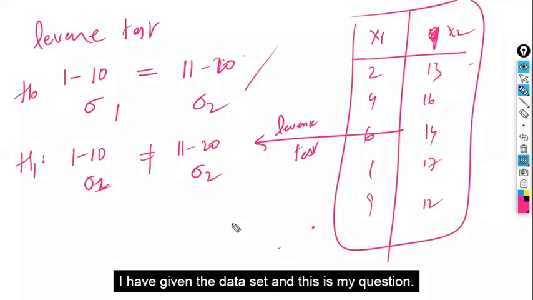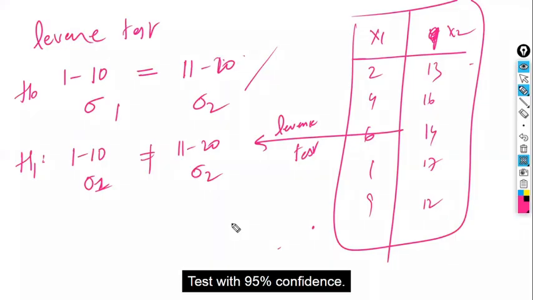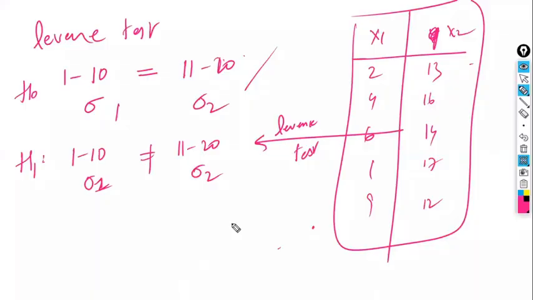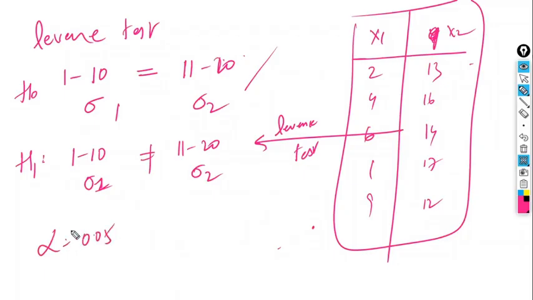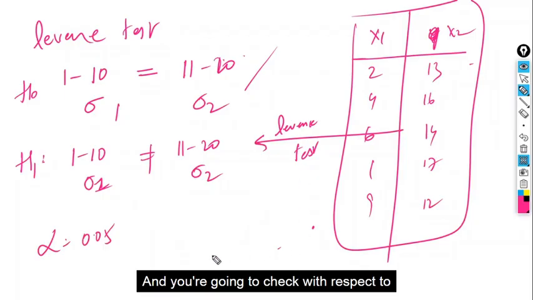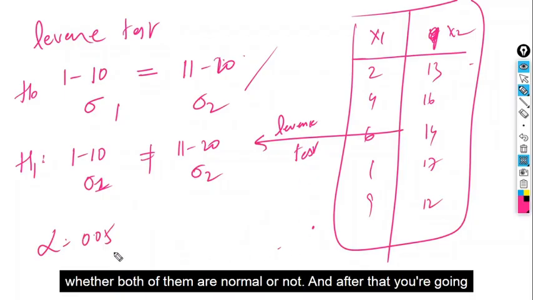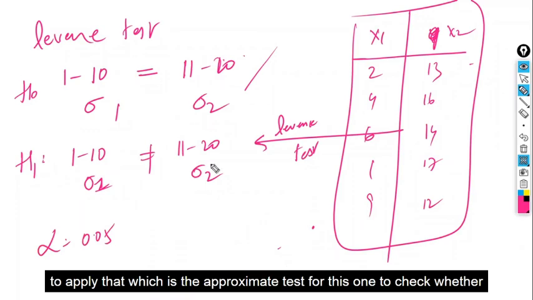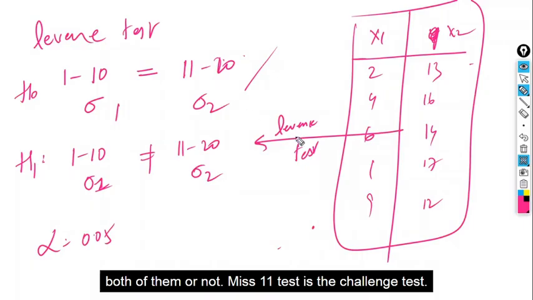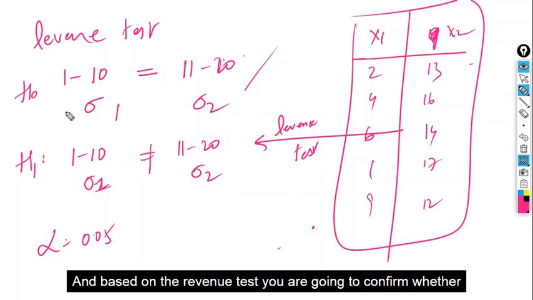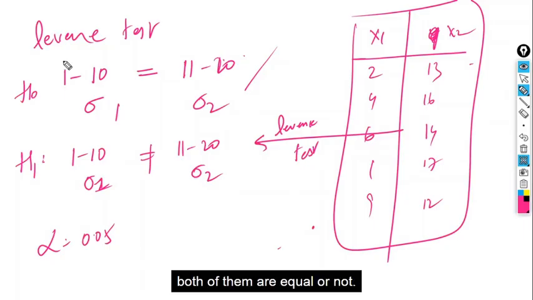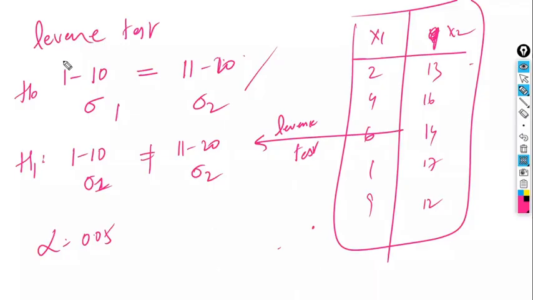I have given the data set and this is my question. Test with 95% confidence. This is the null and alternate hypothesis. Alpha is equal to 0.05 and you are going to check whether both of them are normal or not. And after that, you are going to apply the approximate test for this one to check whether both variances are equal or not. Levene's test is the test. And based on the Levene's test, you are going to confirm whether both of them are equal or not. Now it is clear.